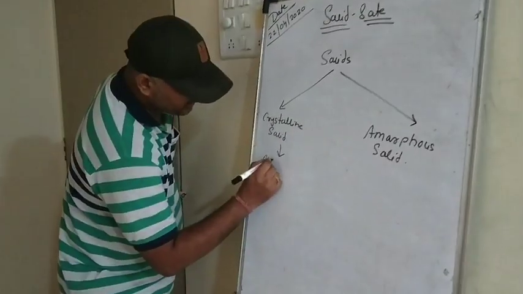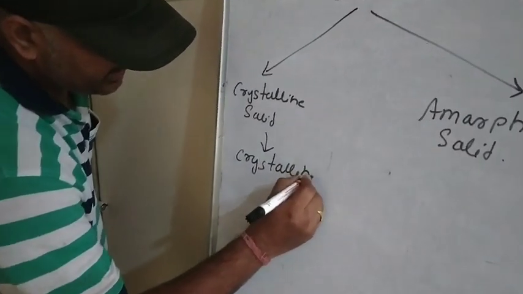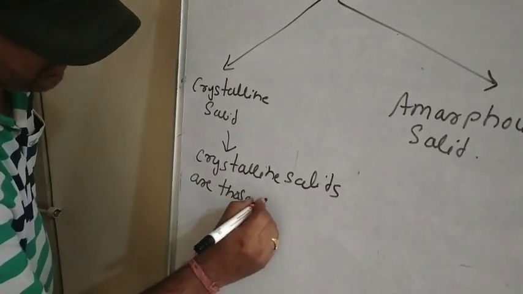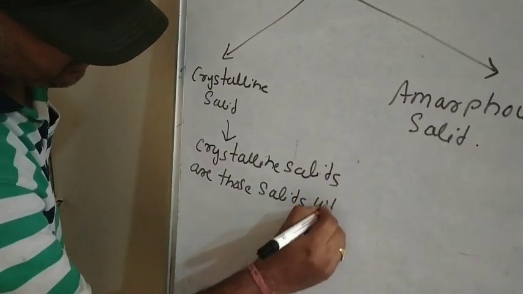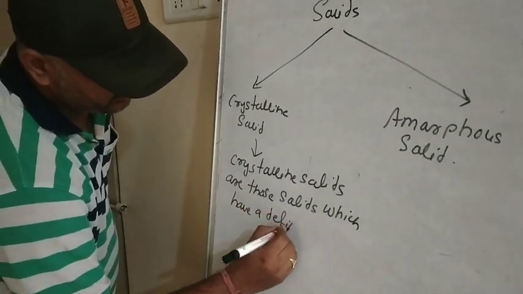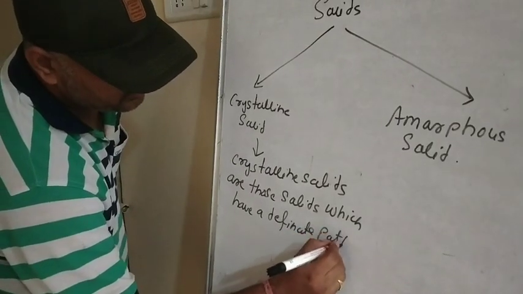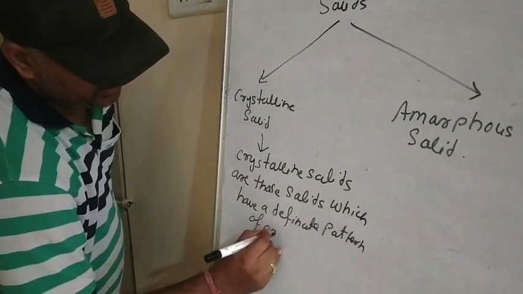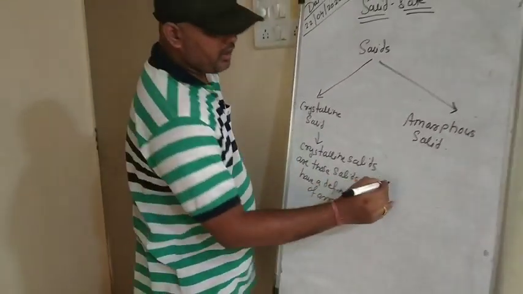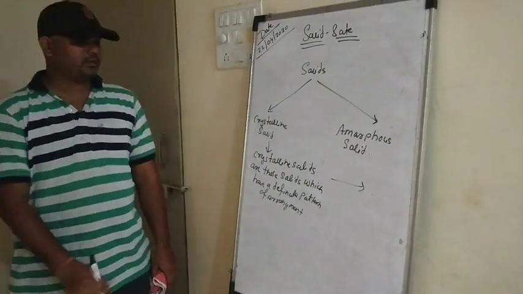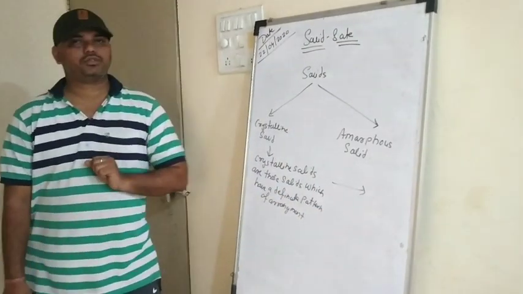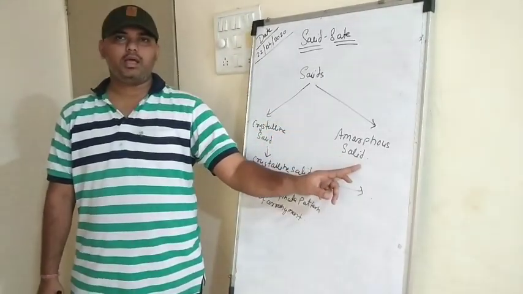Crystalline solids are those solids which have a definite pattern of arrangement, right? And here it will be vice versa, that is amorphous solids are those solids which do not have a definite pattern of arrangement. So I hope that you have understood the difference between the crystalline solid and the amorphous solid,